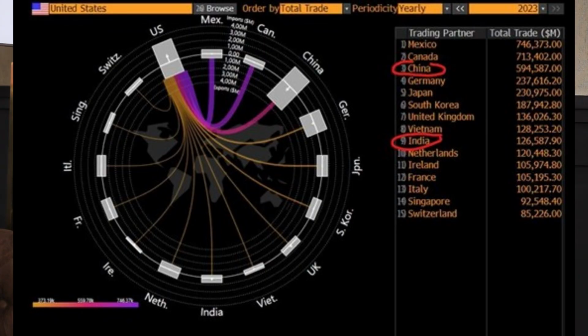These are the major trade partners of the United States. What you can see in red are the two economies that are also the ones that impose the highest levels of tariffs on the global economy. It is very important to understand that the United States cannot be the only economy in the world that has open borders, open windows, and open doors, while everybody else is imposing more restrictions.